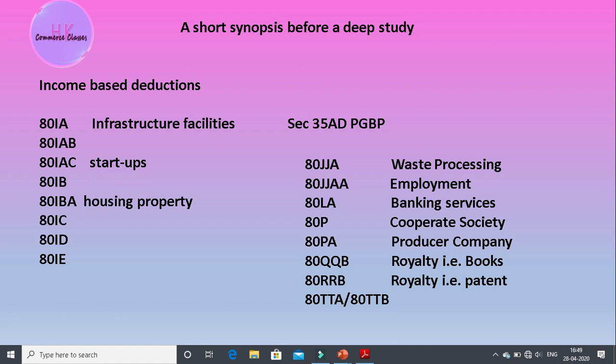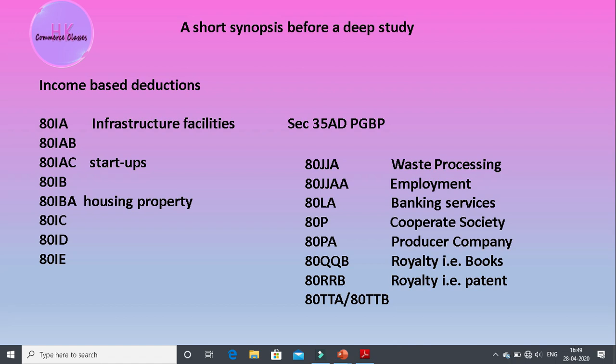And let's move forward further to the income based deductions, okay, that is 80I. I will discuss only three here, because 80IAB, 80IB, 80IC, 80ID are, to some extent, going through the process of being removed. Okay, these sections are no more there. So as per the new policy, I am only discussing the three sections for the income based deductions.